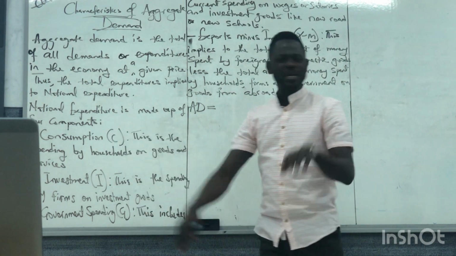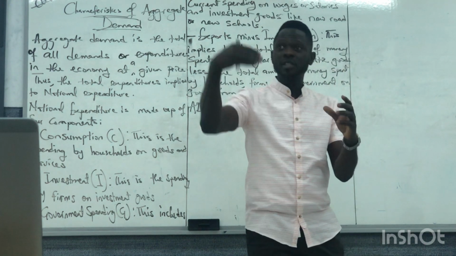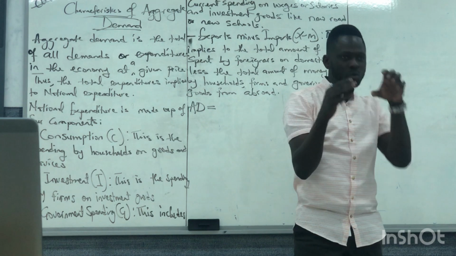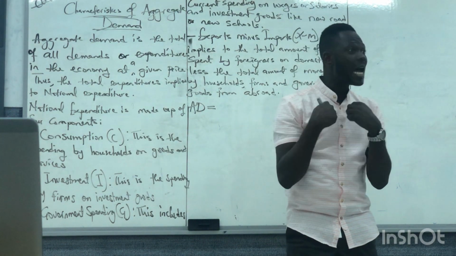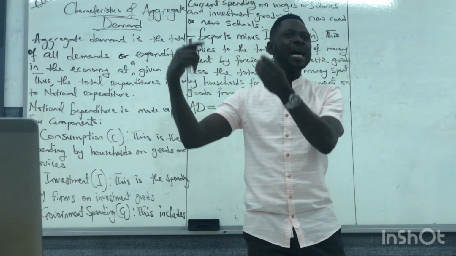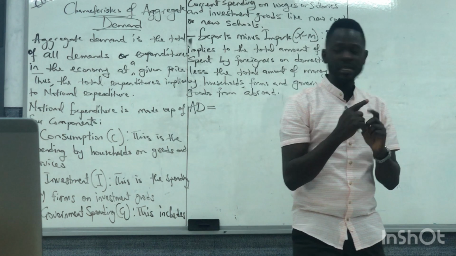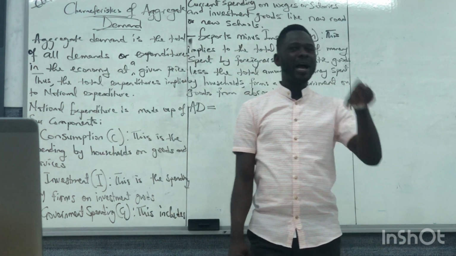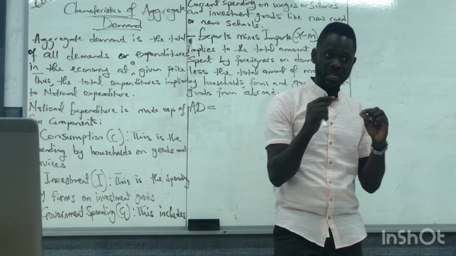So national expenditure has different components. How do we know what this is, what that is? We need to know. That's what we call the components. So my spending has a name, firm spending has a name, government spending has a name. But when we combine them together, we have our aggregate demand. So put it in mind: aggregate demand is the same as national expenditure. I think the first point is clear.